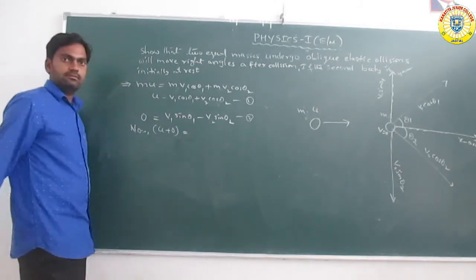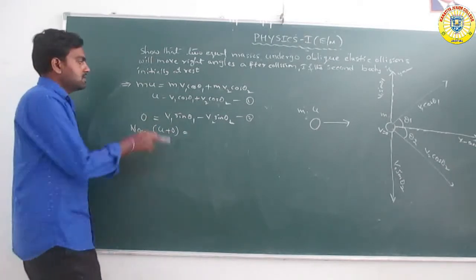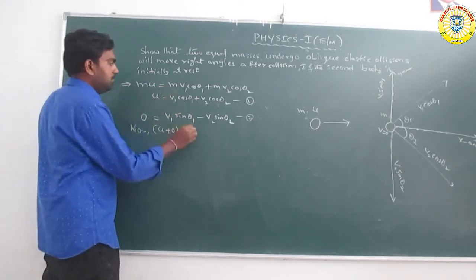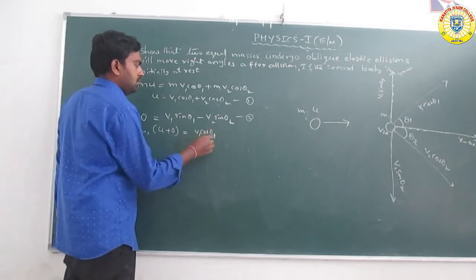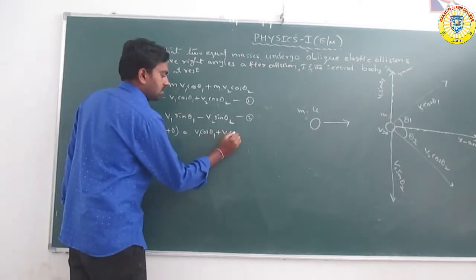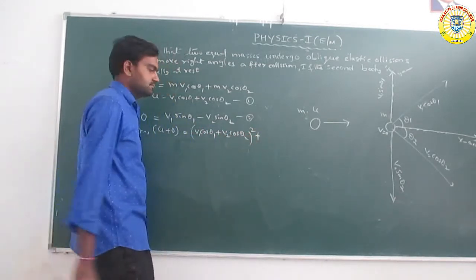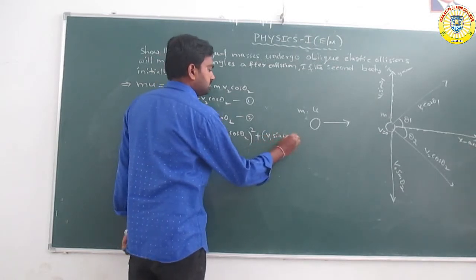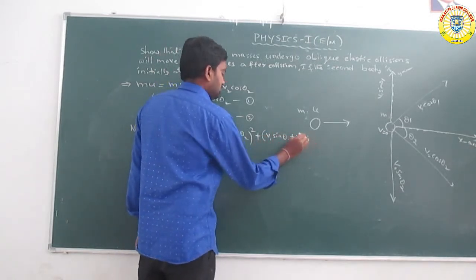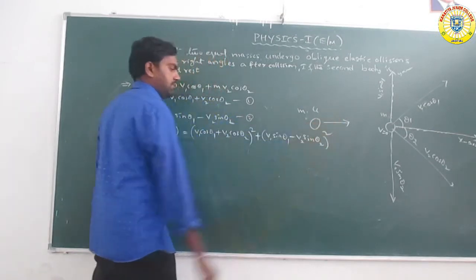On the right side, adding gives (v1 cos theta 1 plus v2 cos theta 2) whole square plus (v1 sin theta 1 minus v2 sin theta 2) whole square.